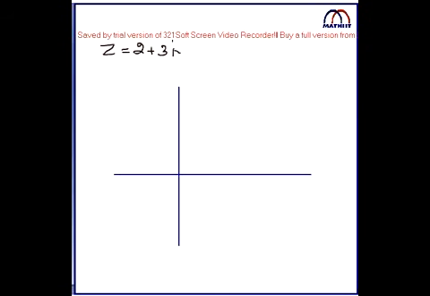So this is representing the real part of Z, and this is representing the imaginary part of Z. Now any complex number can be represented. Here the real part of Z is 2, and the imaginary part of Z is 3. So we are representing a point Z whose coordinate is given as (2, 3).